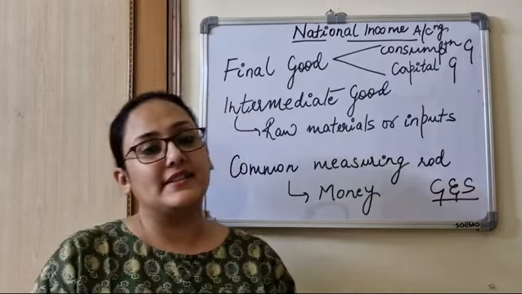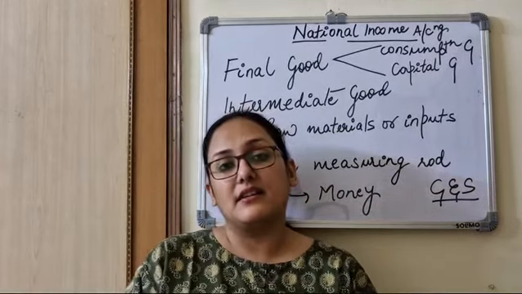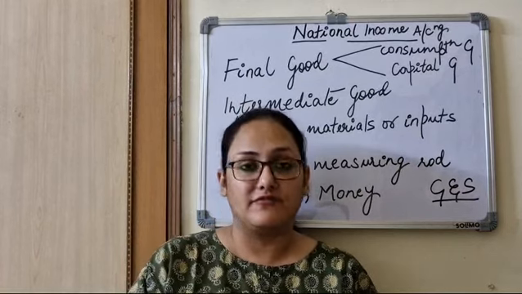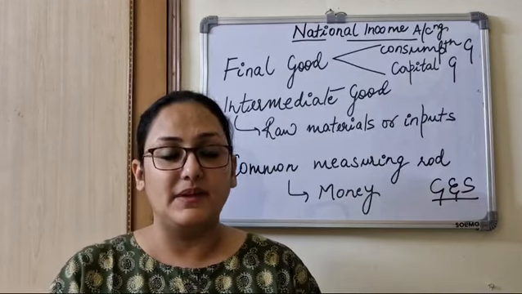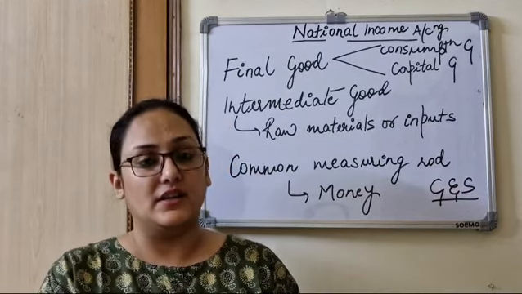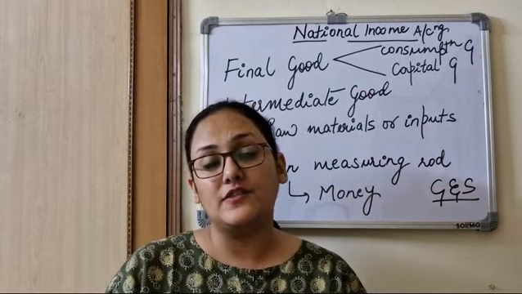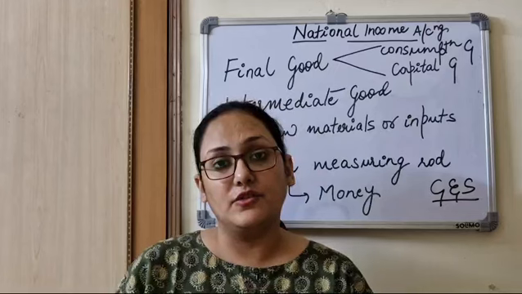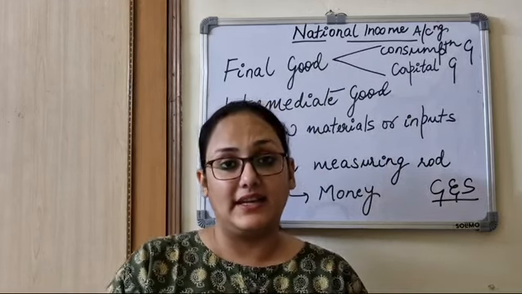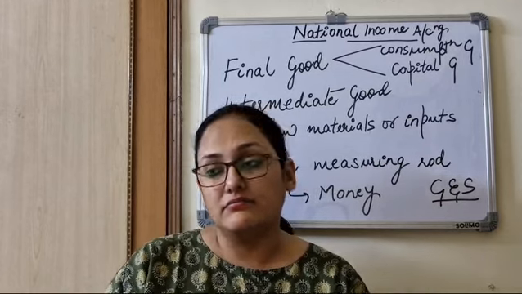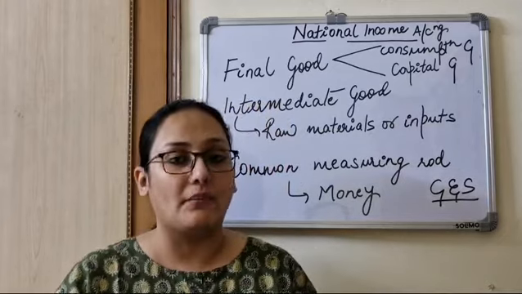So the difference between an intermediate good and the final good is in the economic nature of the good. For instance, let's take the example of tea. The tea leaves are final goods in the sense that if I, being a consumer, buy tea from a producer, that tea leaf is not going to undergo further transformation. But if I am using it at my home to make tea, then it will not count as an economic activity.